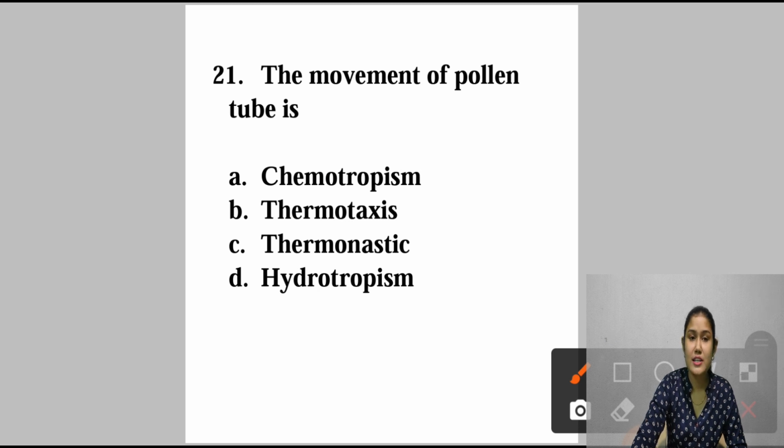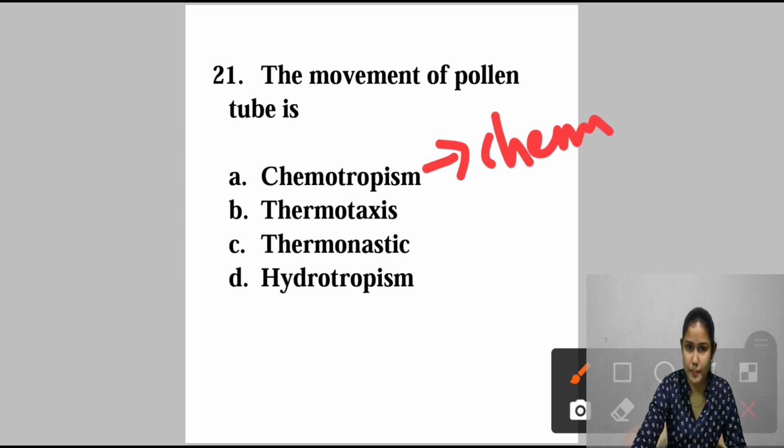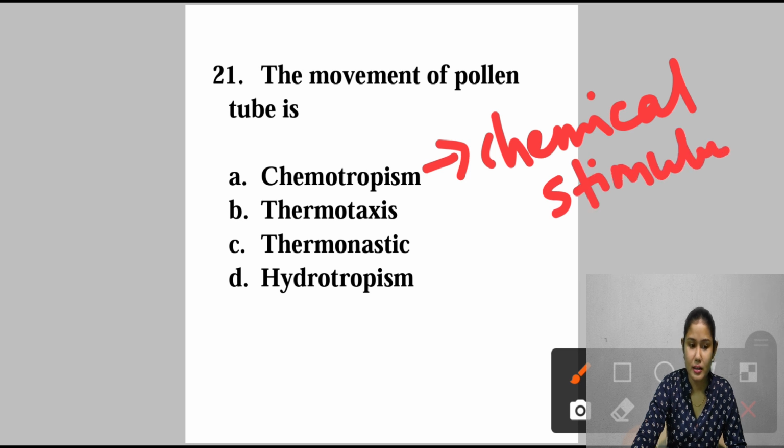So पहले जान लेते हैं what is chemotropism. Chemotropism is the growth of the organism which is navigated by chemical stimulus from outside of the organism. कोई chemical stimulus होता है जिसके वजह से organism का growth depend करता है.